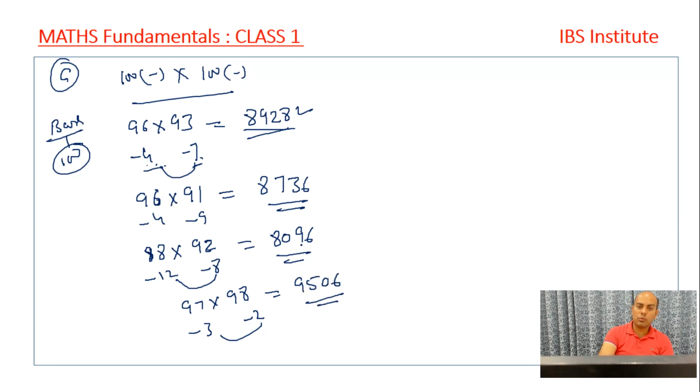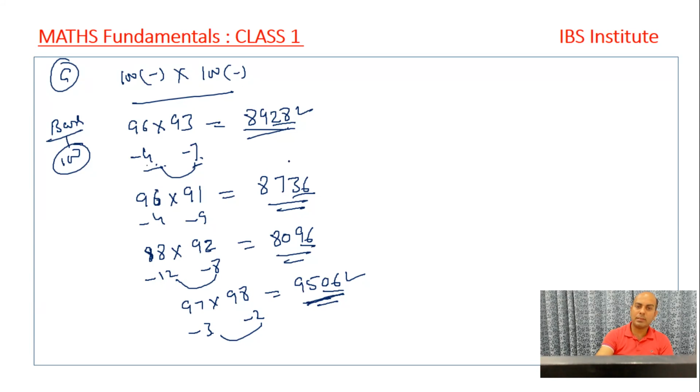Because these last two digits are coming from the multiplication, I'm writing these two digits from multiplication. So these two digits will depend upon the multiplication. 3 into 2, that's 6, that is a single digit. So instead of writing anything here, we'll write 0 over here and the answer will be 9506.